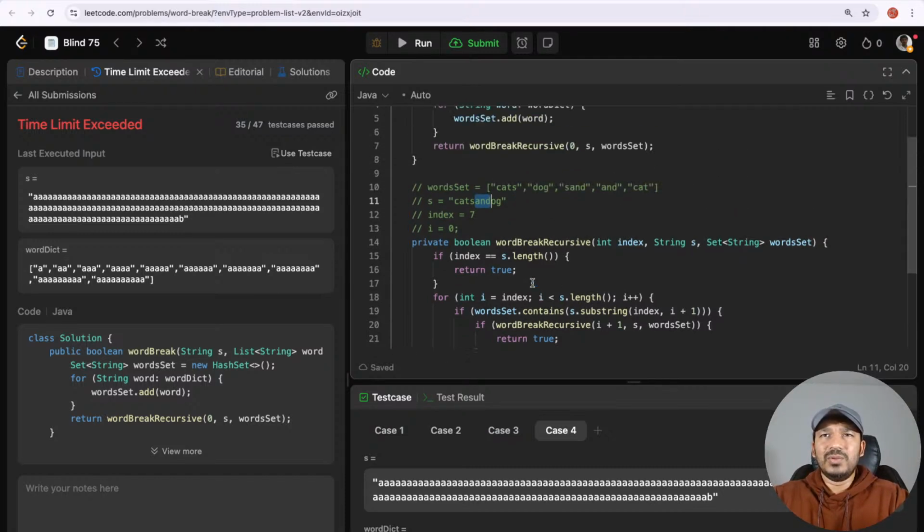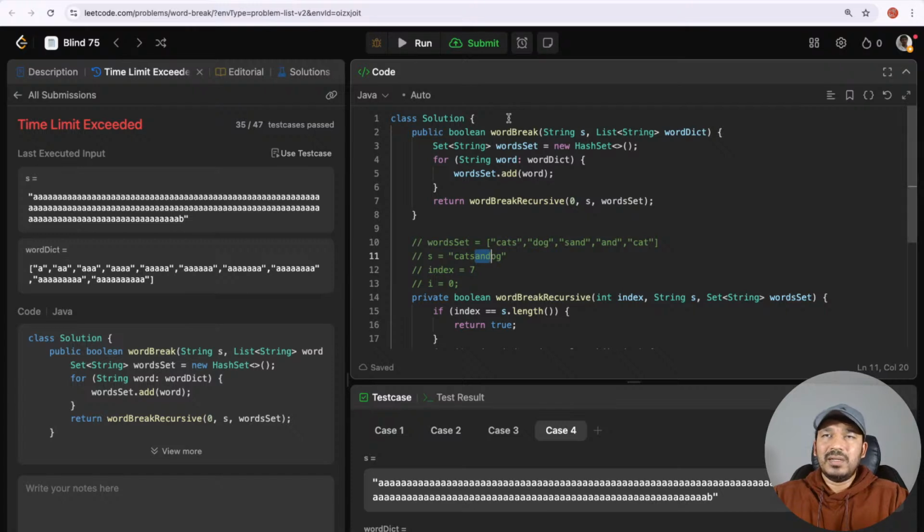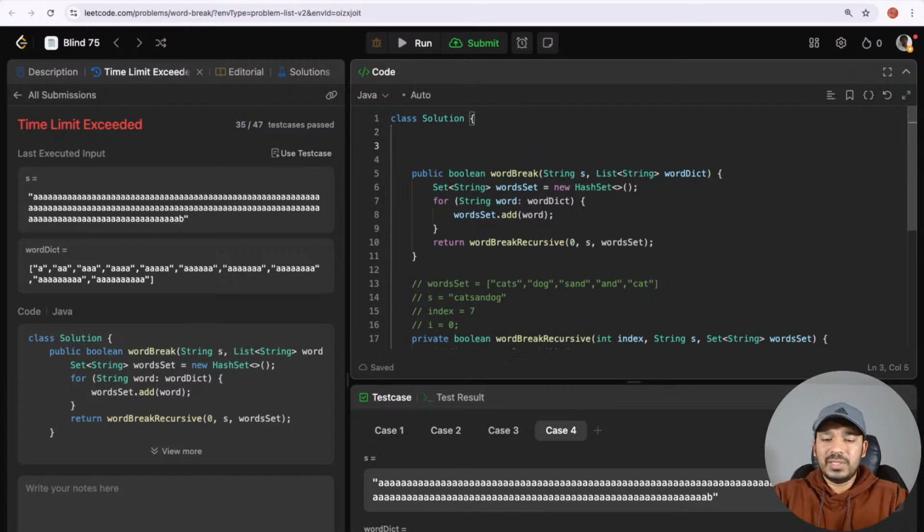So what we can do is basic memoization, like in dynamic programming. So how to use that memoization? Let's see. Private. We can create a hash map. Like what I'll store based on the index. I'll store the result in boolean, whether it will return true or false. So that would be a memo.